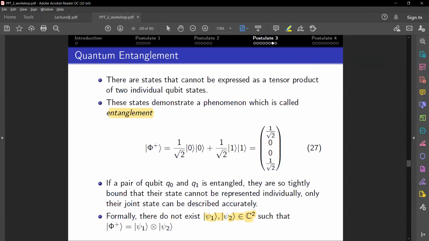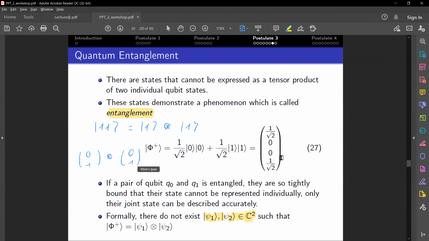Okay, so let me write down so people have something to see. So 1-1 is equal to the state 1 tensored with the state 1, right? So if you want the vector representation of that, you would get this, and you tensor that with this.